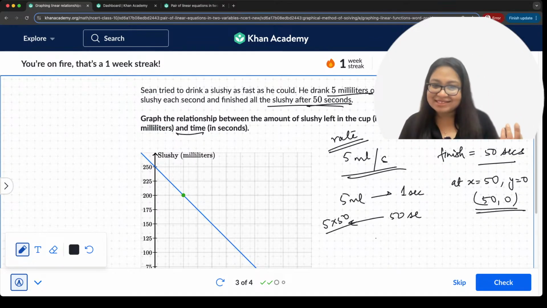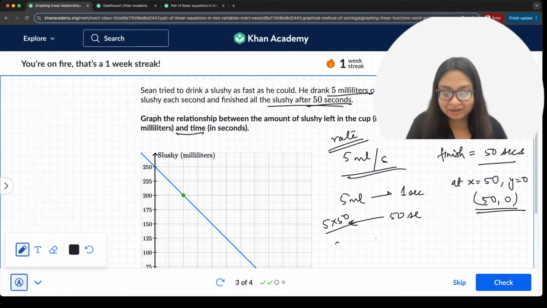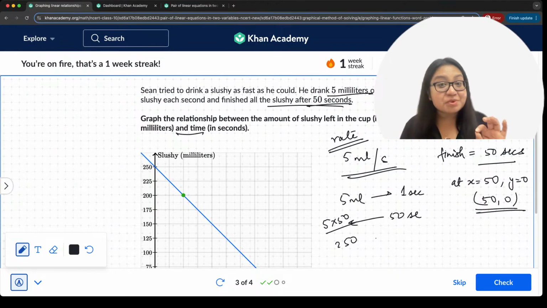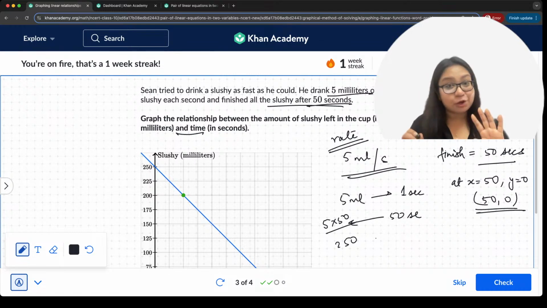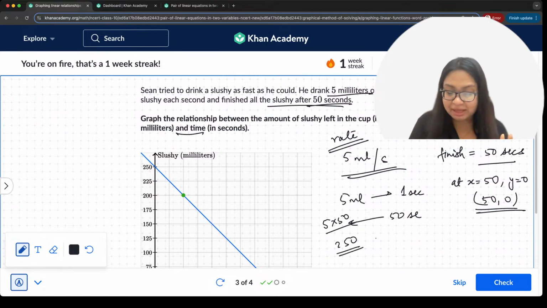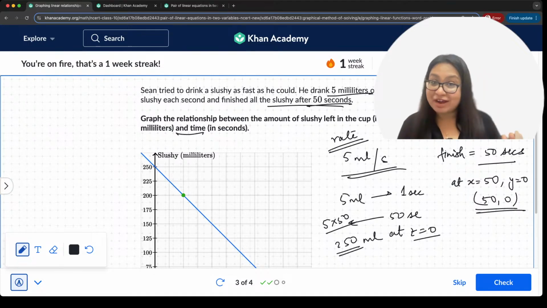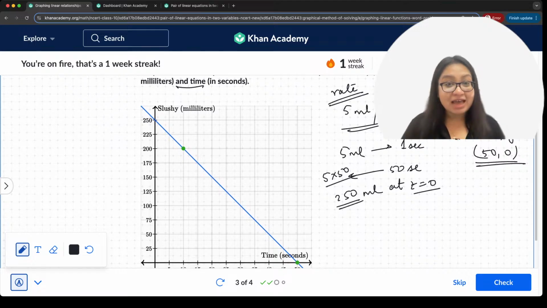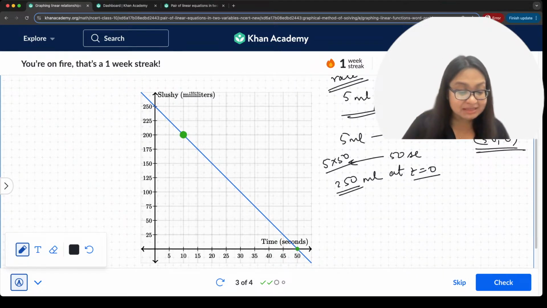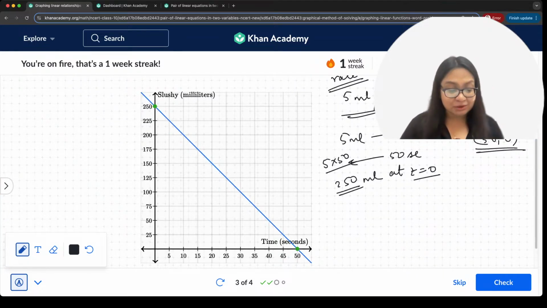That's 250. That was the volume in the beginning, at t equal to 0. So I have 250 at t is equal to 0 right here.